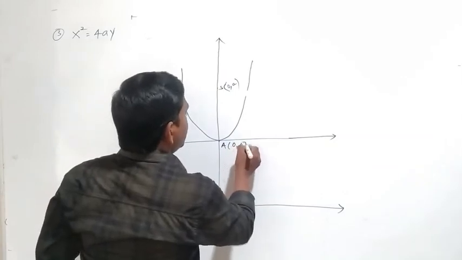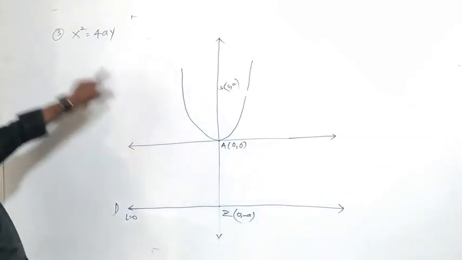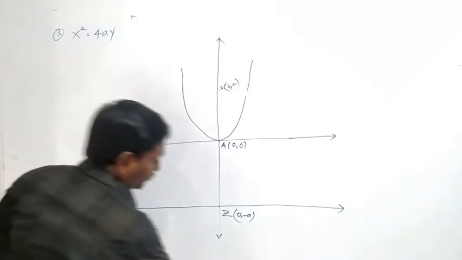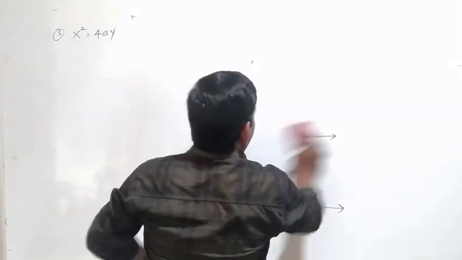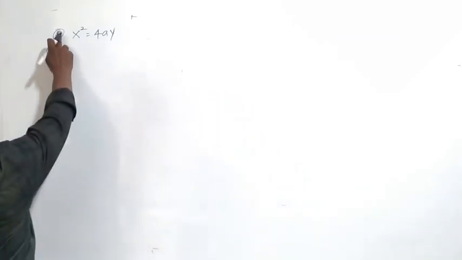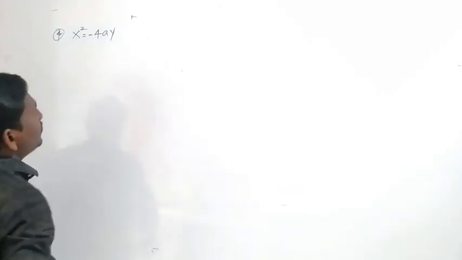A is 0 comma 0. This is the shape of the parabola x square equal to 4ay. And next one, the fourth one, x square equal to minus 4ay.